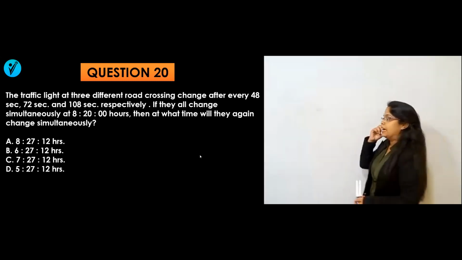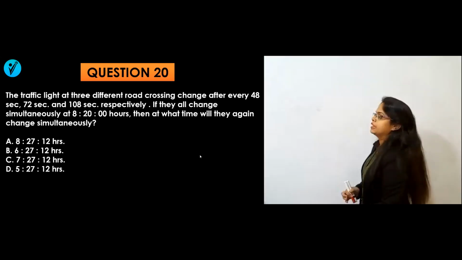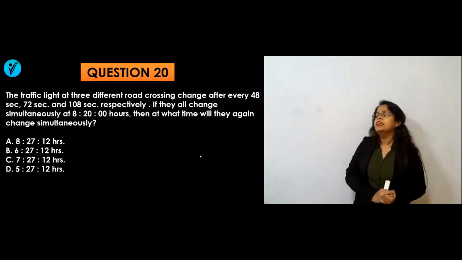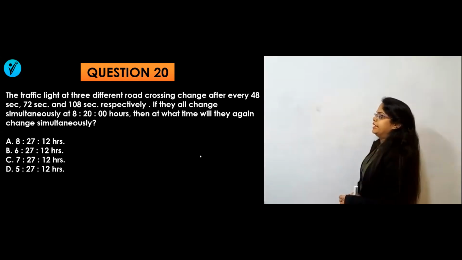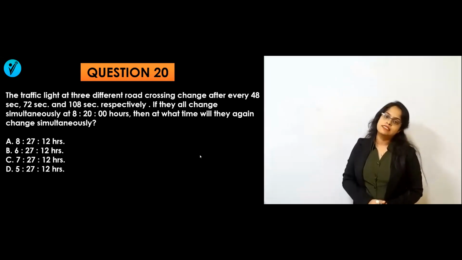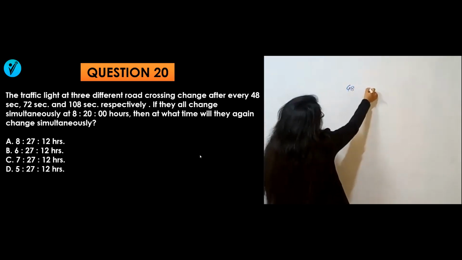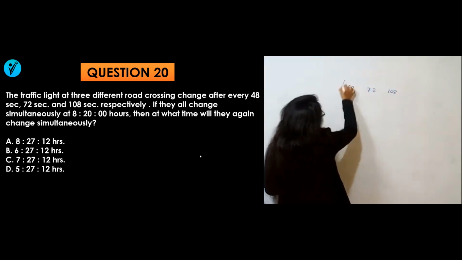The traffic lights at 3 different road crossings change after every 48 seconds, 72 seconds and 108 seconds respectively. If they all change simultaneously at 8:20 hours, then at what time will they again change simultaneously? So for this one, what we do is find the LCM. So what will be the LCM of 48, 72 and 108?